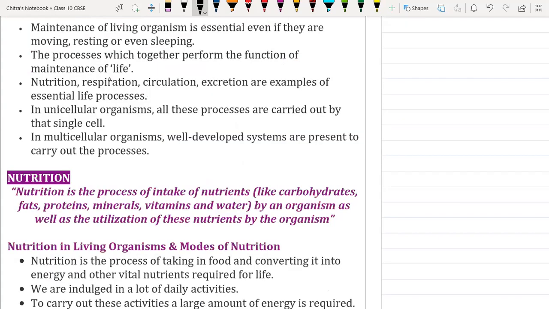Okay. So maintenance of the living organism is essential even if they are moving, resting, or even sleeping. Suppose we are sleeping at night, but still we are performing life processes like beating of the heart, respiration, circulation, digestion. It is performed during sleeping also, during resting also, while moving and working also. At all times we are performing the life processes.